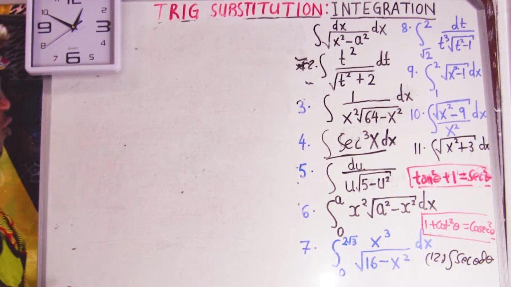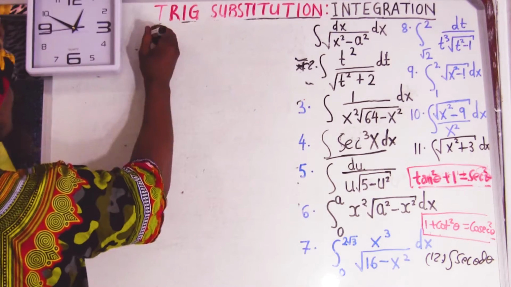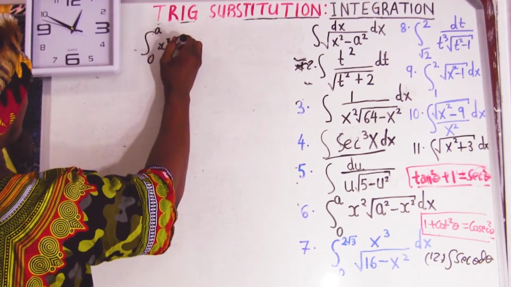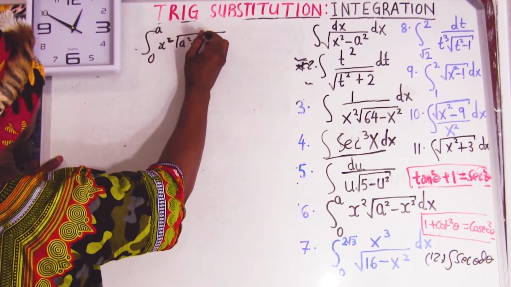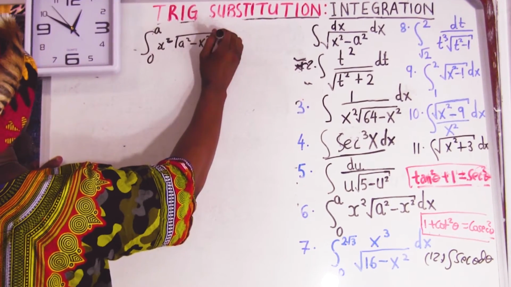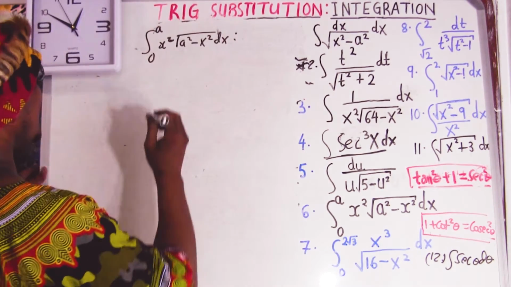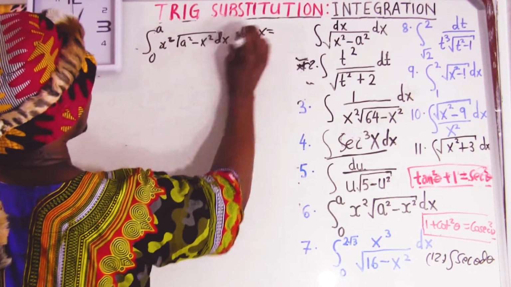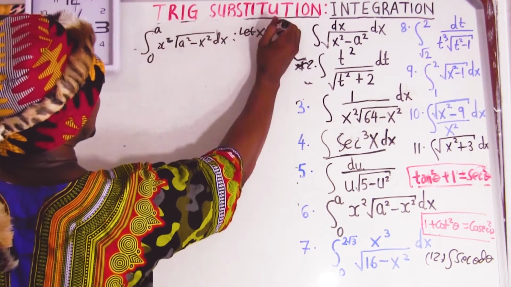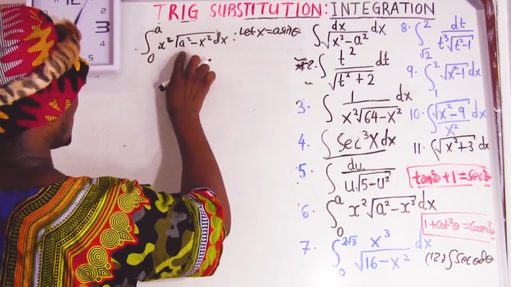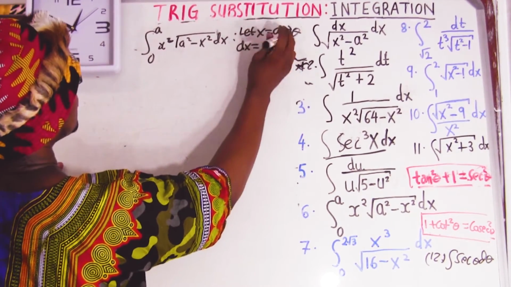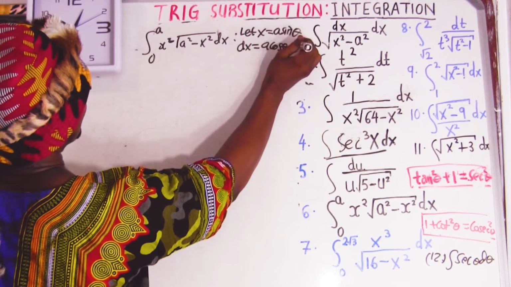Okay, now we go. This is going to be sine also because it's a minus. So we have the integral from 0 to a of x squared over the square root of a squared minus x squared dx. I'm going to let x equal a sine theta, because this format is a squared minus a sine squared. Differentiating gives us dx equal to a cos theta d theta.